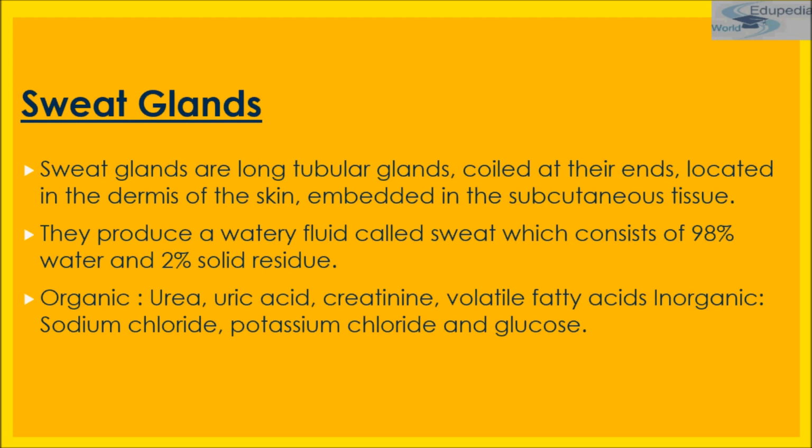Organic constituents such as urea, uric acid, creatinine and volatile fatty acids are expelled out by sweat glands. And the inorganic constituents are such as NaCl, potassium chloride and glucose.